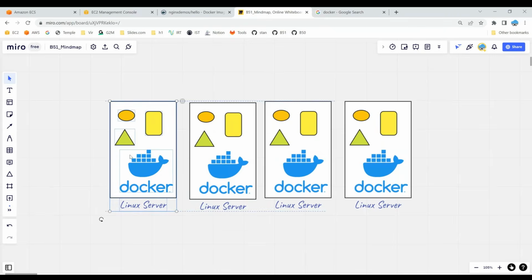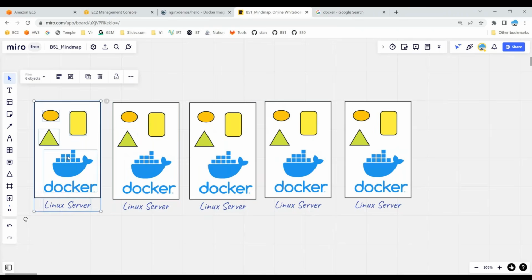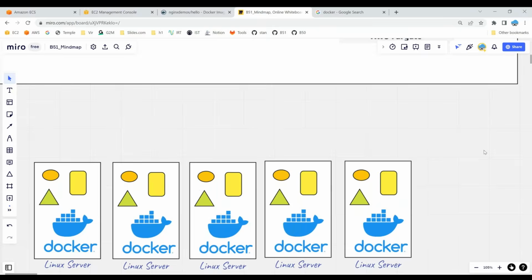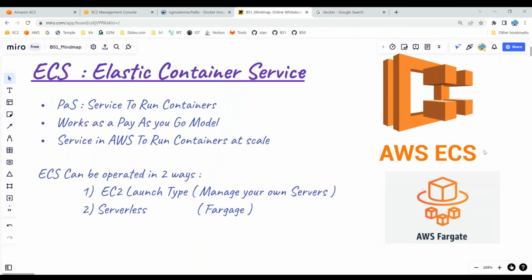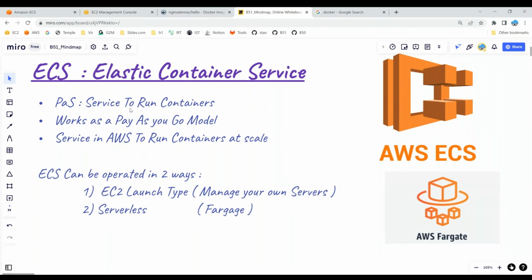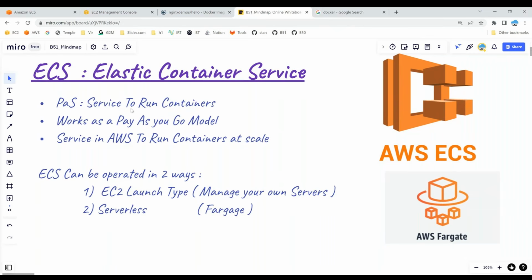If you don't have a team who can manage this Linux infrastructure, maintain the container runtime and check the availability of the machine, you can hand over the responsibility to Amazon, telling them that I would like to run containers, and you just provide the container runtime so that I can run my containers of choice. That sort of service falls under the category of Amazon Elastic Container Service, one of the most reliable services which lets you run containers on Amazon's platform. Amazon takes care of running your containers. It works as a pay-as-you-go model based on the number of containers and the amount of CPU, memory, and storage that you consume, billed on a per-second basis.